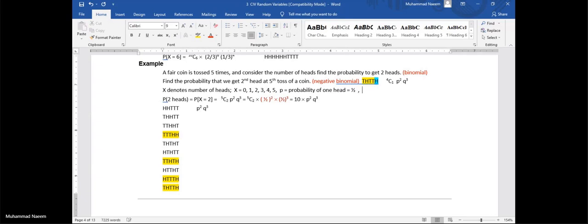Obviously q is 1 minus p. In all the cases, p plus q is equal to 1. That's why q is 1 minus p. That is again 1 by 2. Now the probability for 2 heads means we need the probability for x equal to 2. So putting in the formula, we get the answer.